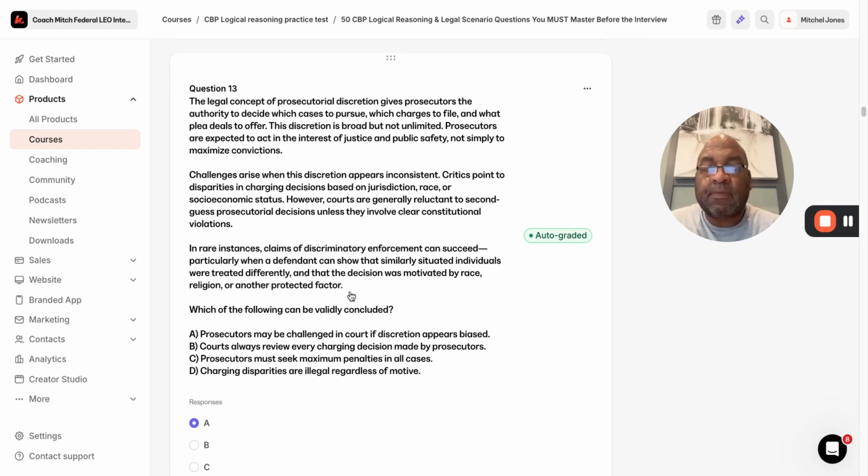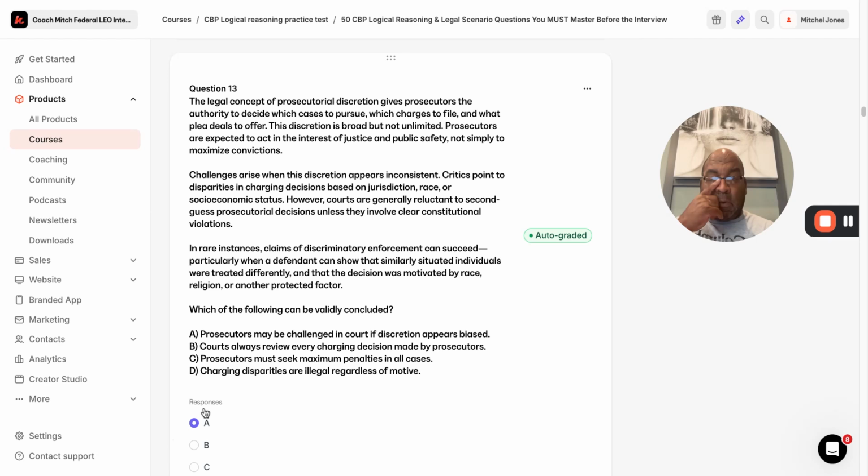There we go. Which of the following can be validly concluded, guys? A, prosecutors may be challenged in court if discretion appears biased. B, courts always review every charging decision made by prosecutors. C, prosecutors must seek maximum penalties in all cases. Or D, charging disparities are illegal regardless of the motive. So A, B, C, or D. You see the answer here.